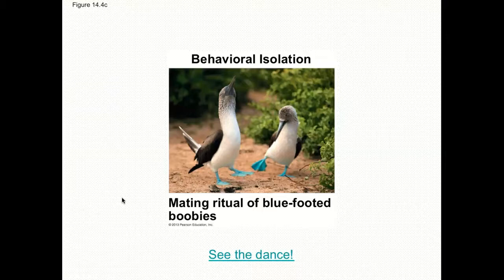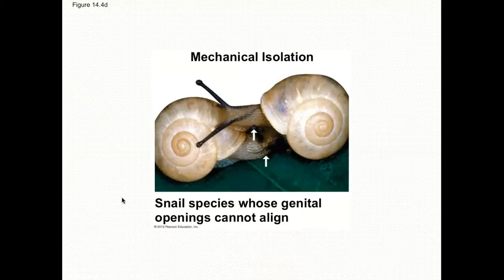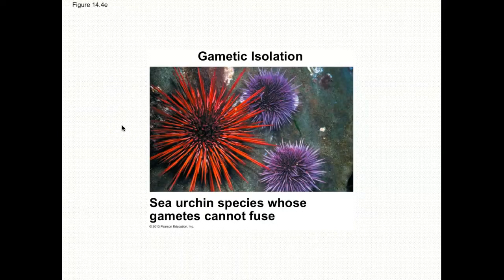All right, so mechanical isolation is when you're physically trying to mate, as in these two snails, but their genitals don't align. They're in different spots because they're different species, and that physically or mechanically isolates them from mating. And then the last one is gametic isolation. So let's look at these sea urchins.